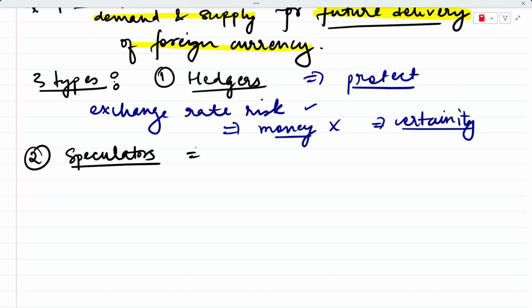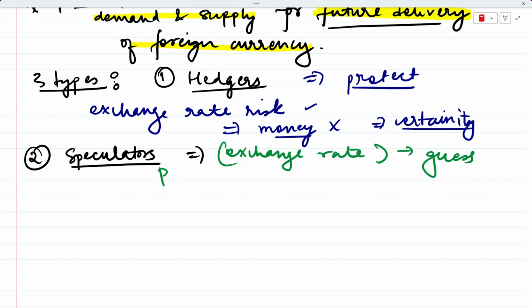Now, who are speculators? Speculators are the people who think that they know where the exchange rate is going and they want to profit out of it. So speculators guess about the exchange rate and also want to make profit out of exchange rate differences.